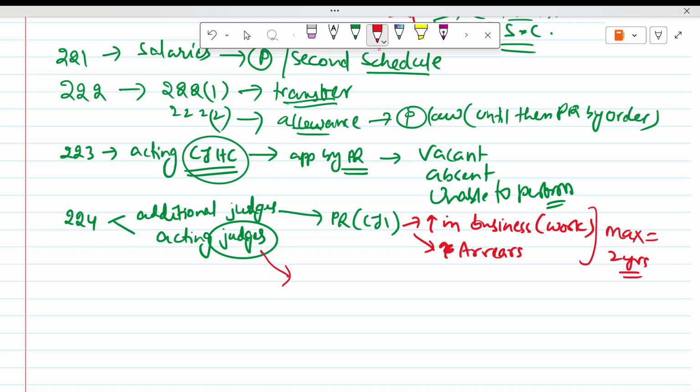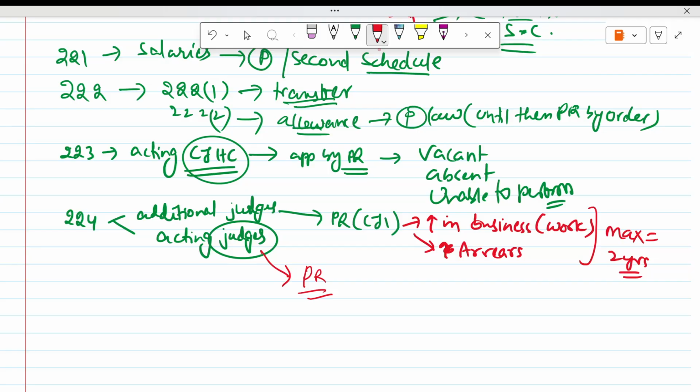And an acting judge means, let's say, one judge's vacancy is there, or a judge is appointed as acting CJ High Court, or he is not feeling well and does not come. Then the President will appoint an acting judge. For an additional judge, the President appoints in consultation with the CJ.